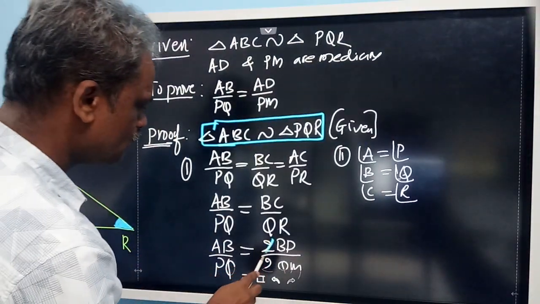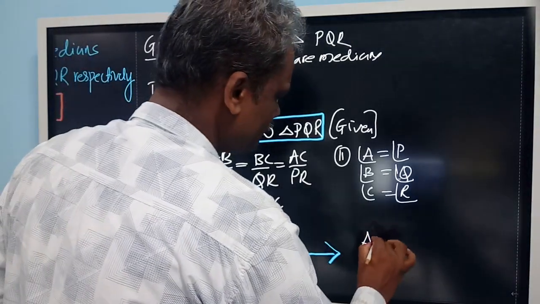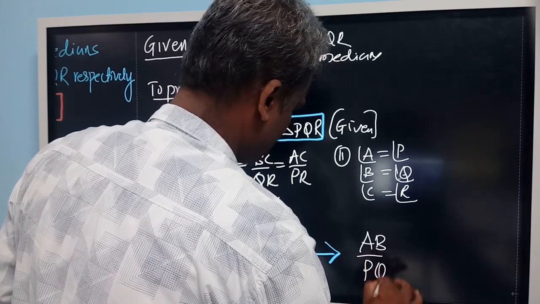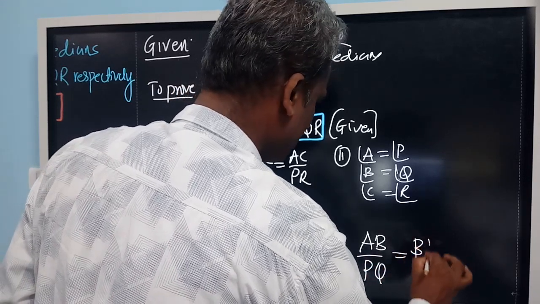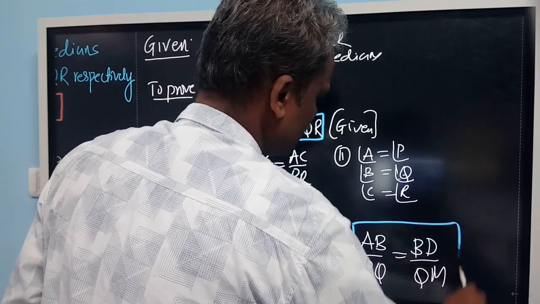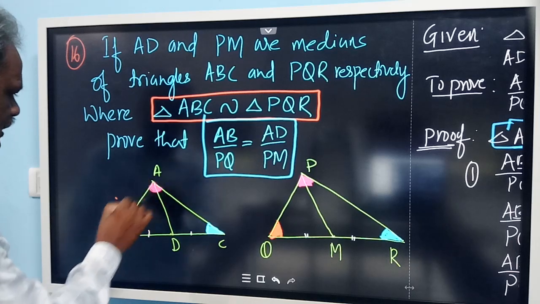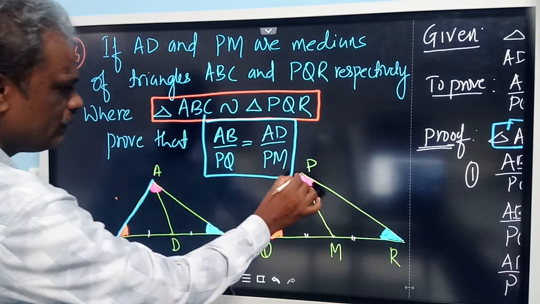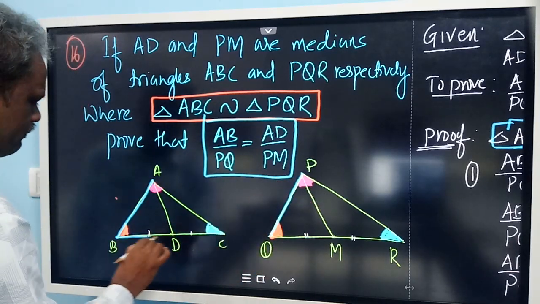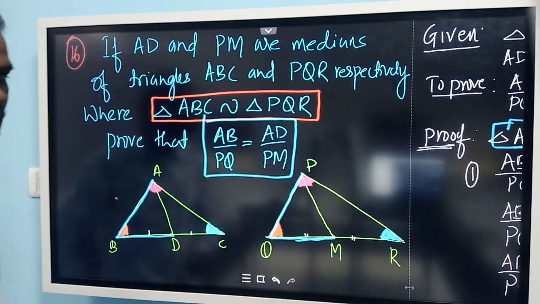Now here 2 and 2 cancel. What it gives is AB by PQ is equal to BD by QM. So we proved this one. Look at these sides: AB by PQ, AB is this side, and then BD by QM. We have shown that these two sides are proportional.